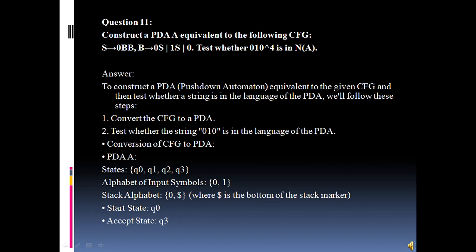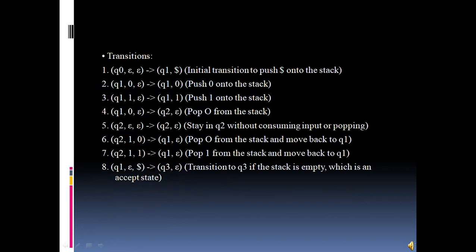Now let us proceed to the answer of the question. Here we have given the steps to produce the push down automata. To construct a push down automata equivalent to the given CFG and test whether a string is in the PDA, we will follow these steps. The given steps are on the screen. Please follow all these steps to convert the CFG into the PDA. Here we can see all the transitions in the PDA from Q0 to Q3 and all the transitions in between.